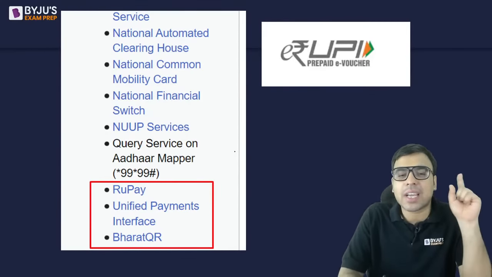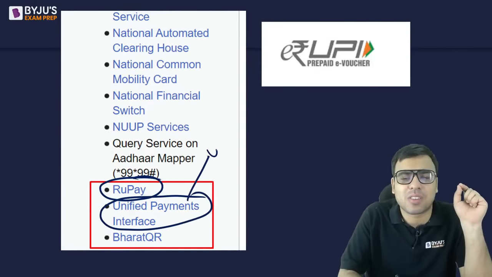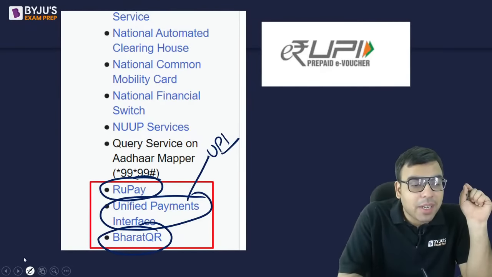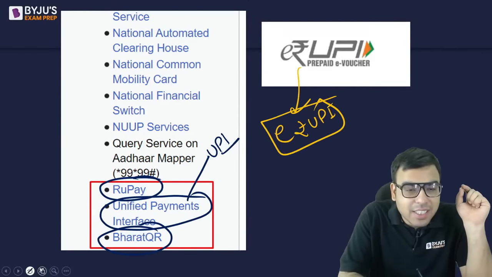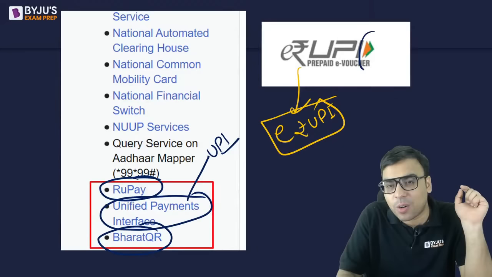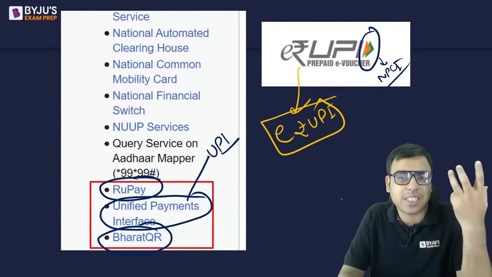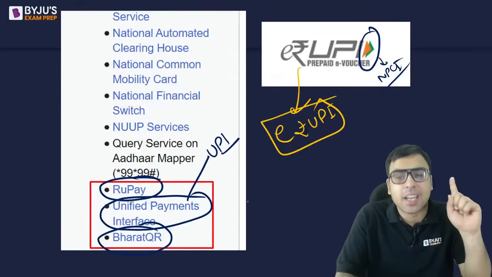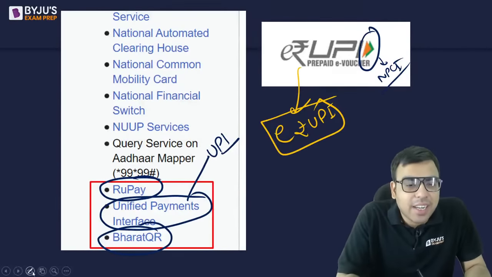Wherever you are talking about payment systems like RuPay, UPI is very famous, so everyone is aware of this. Bharat QR, a year or two back, also became very famous. E-Rupee, आपने नाम सुना था इसका? Again, the logo is this one, referring to the National Payment Corporation of India. So the credit goes to NPCI. You must know it because they can ask questions associated with that also.